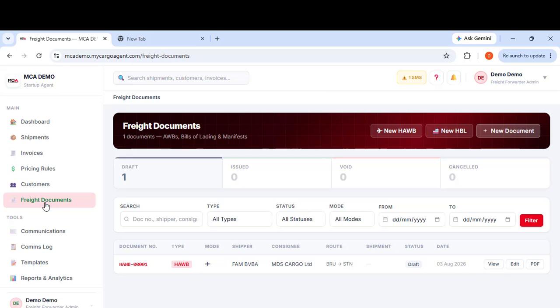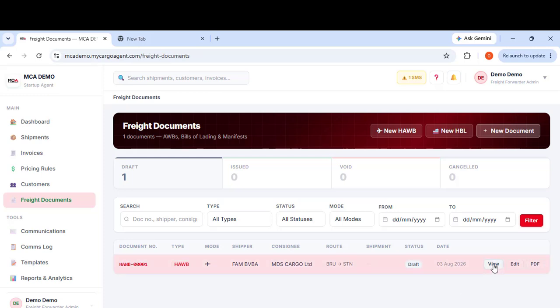You just want to quickly generate something and then give it to them. So you can generate here a house airway bill, a house bill of lading, a manifest, and other things. You can generate these things straight on, and then give them what you need.